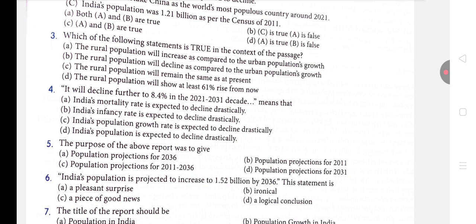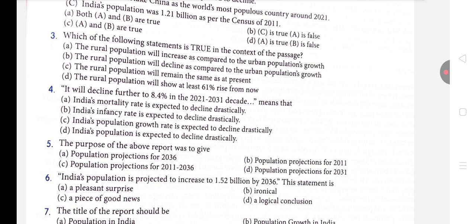This word is very common in your social science book, I think in your geography book, maybe in your class 9th population chapter or somewhere.